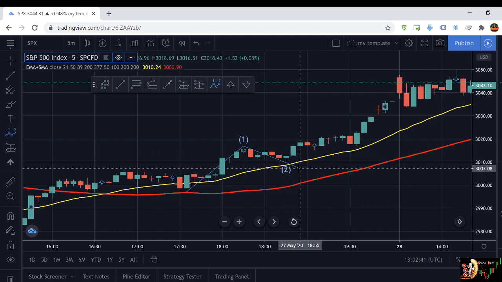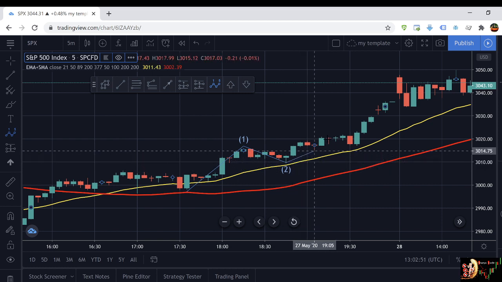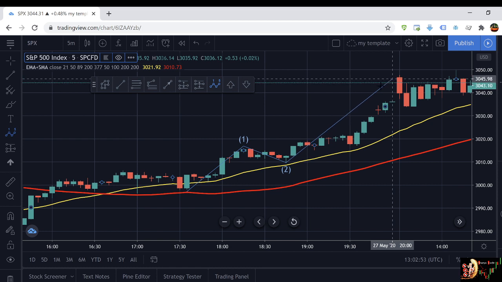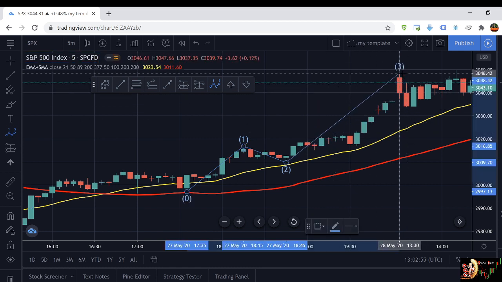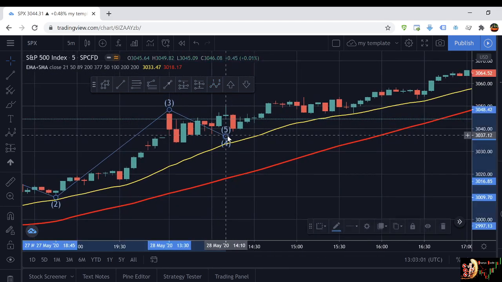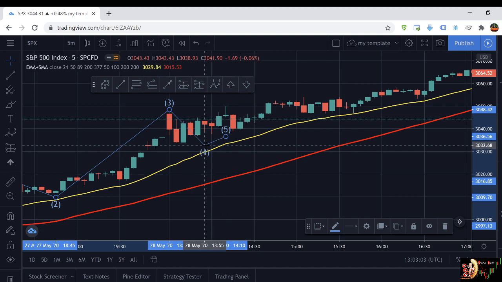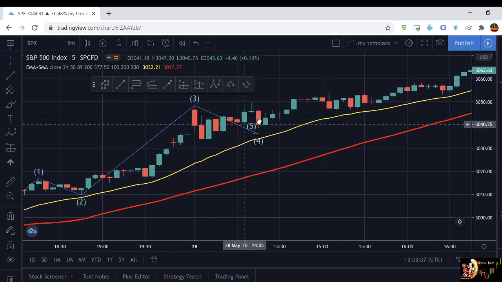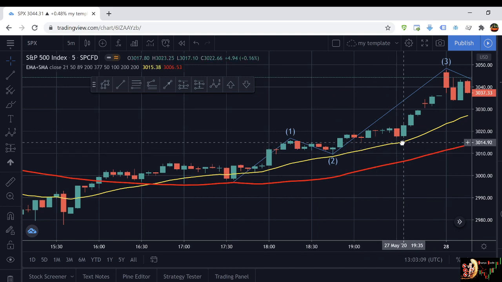Okay, actually, if I look at the graph, it doesn't really bounce. So sorry, I see there is like one tick. So it needs one tick more to bounce, but anyway. So second impulse. Does it retrace more? Yeah, it never retraces to the 21. Okay, so it retraces here and then whatever. But in any case, so